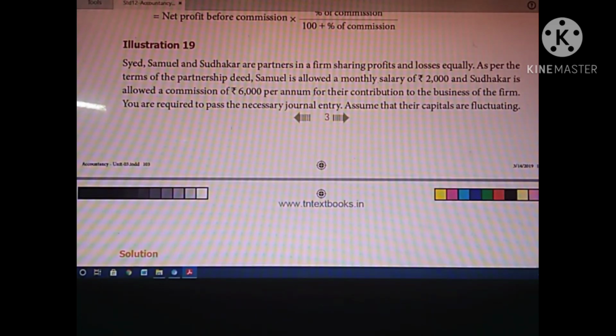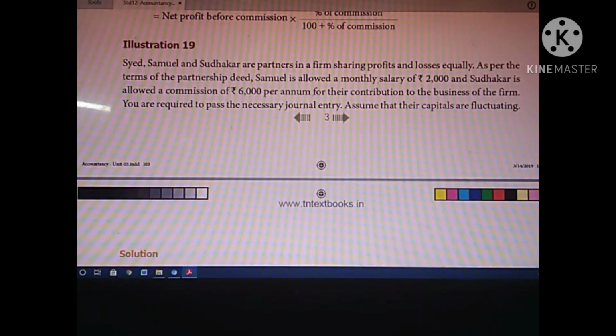As per the terms of the partnership deed, Samuel is allowed a monthly salary of 2,000 rupees and Sudhakar is allowed a commission of 6,000 rupees per annum for their contribution to the business of the firm, for their skill and ability. You are required to pass the necessary journal entries.